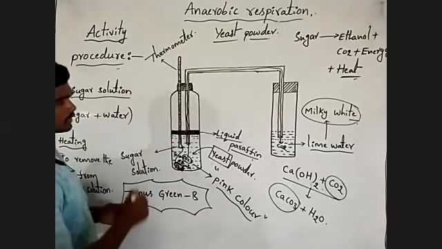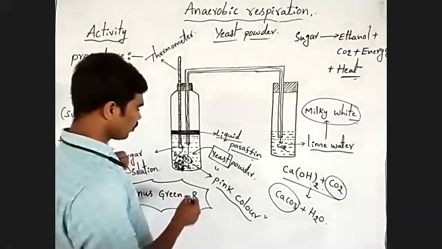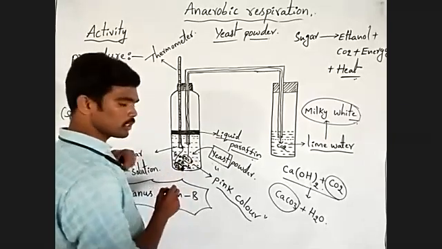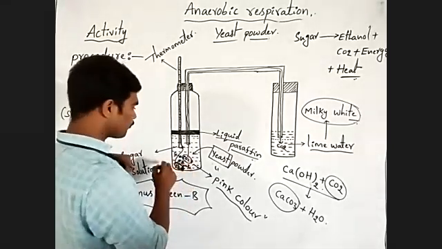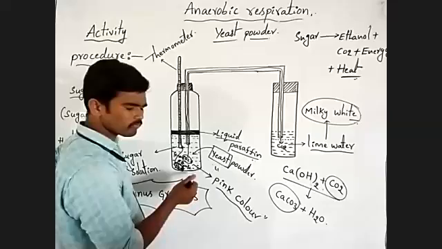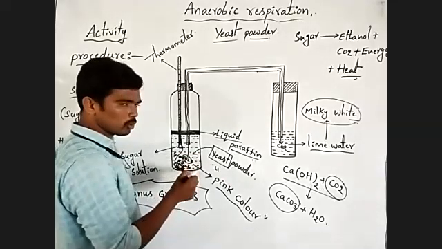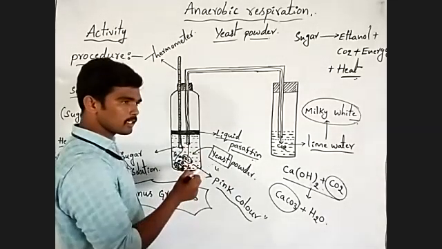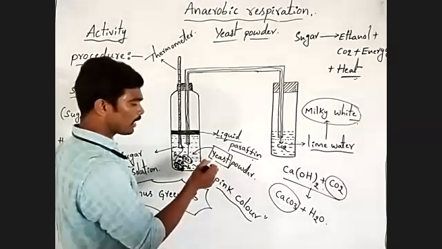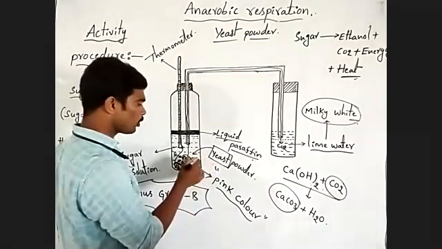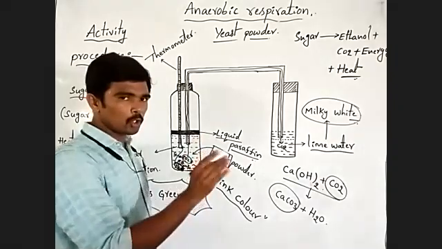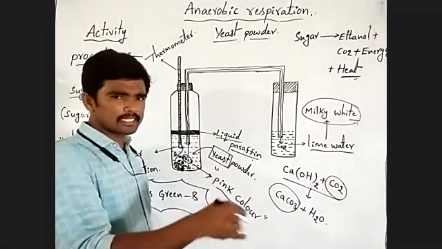This is the procedure here. First, we have to prepare the sugar solution. Then we have to heat the sugar solution to remove the oxygen from it. Then we have to cool it without stirring.